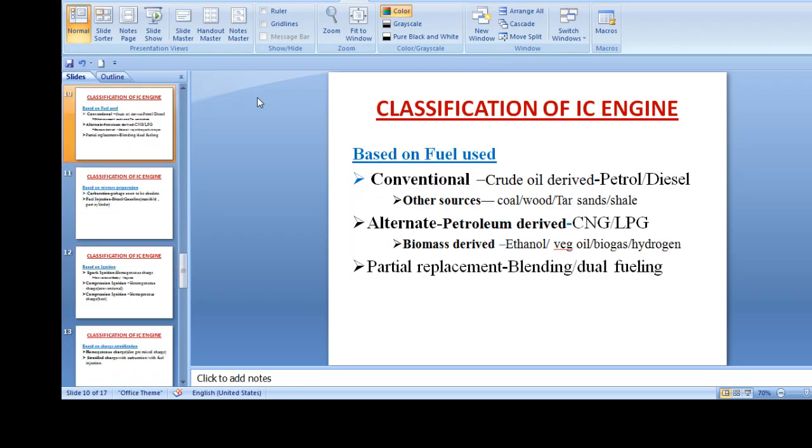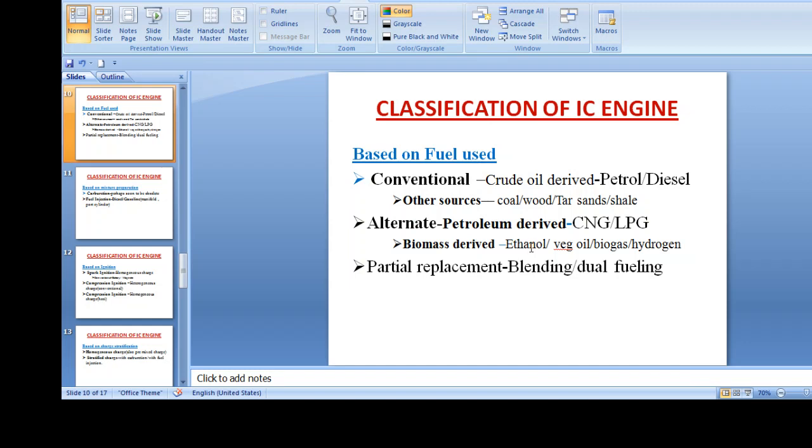Next is based on fuel used. Conventional fuels like crude oil, petrol or diesel, other sources like coal, wood, tar sand, shale, alternate petroleum derived fuels like CNG, compressed natural gas, liquid petroleum gas, or biomass derived fuels.